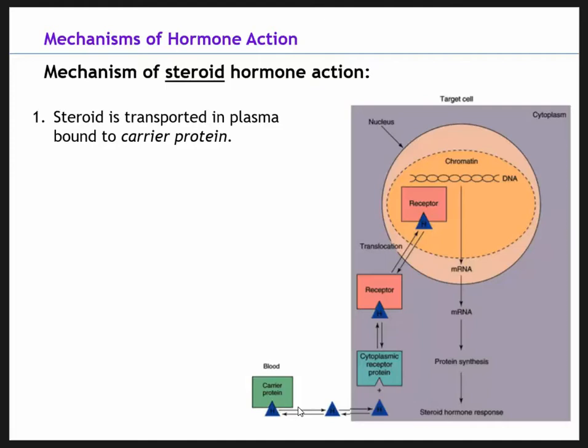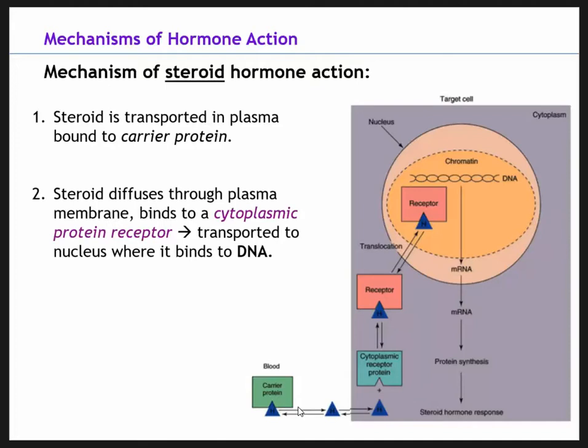Okay, so steroid is transported. And then you see that steroid, the blue triangle, will diffuse across that plasma membrane. So it releases from the binding protein. We already said it's lipophilic, so it can travel through this target cell. So now we're in the cytoplasm. All this purple area is the cytoplasm of the cell.